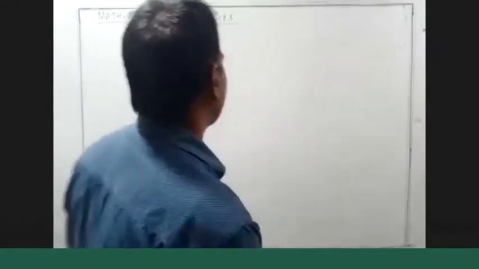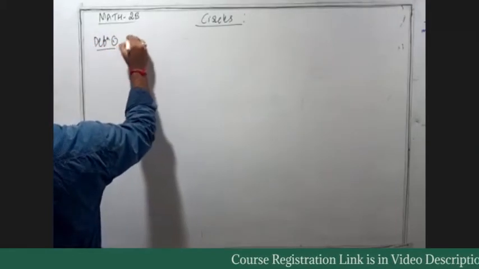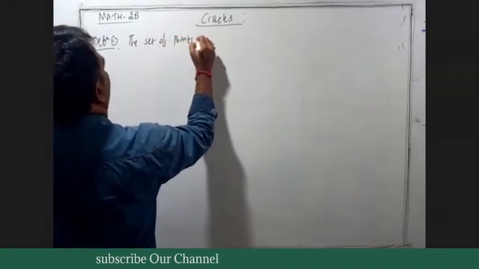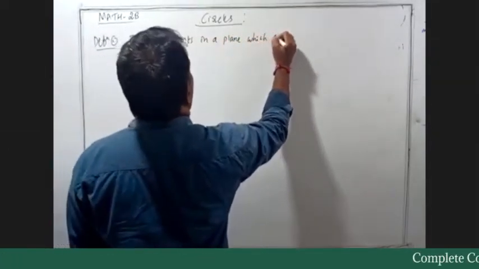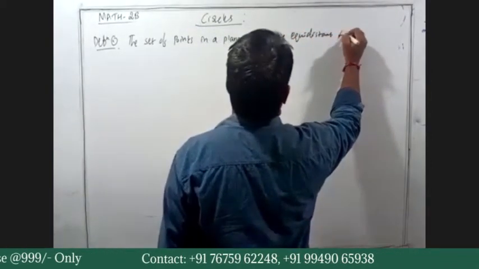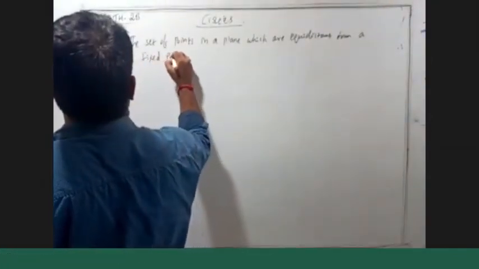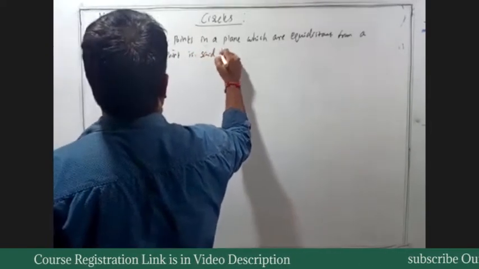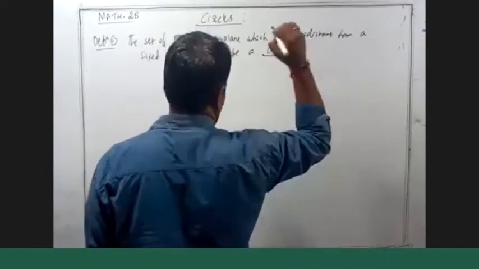Okay. Now, the first definition. Definition number 1. The set of points in a plane which are equidistant from a fixed point is said to be a circle. Clear?